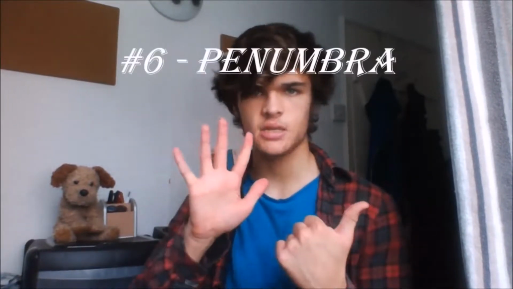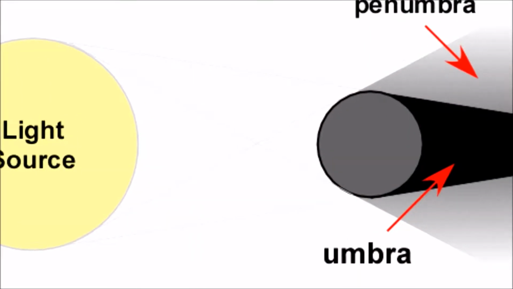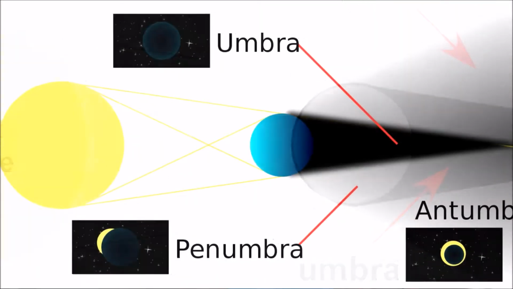So, osmosis, not diffusion. Number 6, penumbra. When an opaque object casts a shadow, you might notice there's a line where there's a softer shadow and then a harder shadow. Essentially, this outer region, this outer layer, is called the penumbra as opposed to the umbra on the inside.